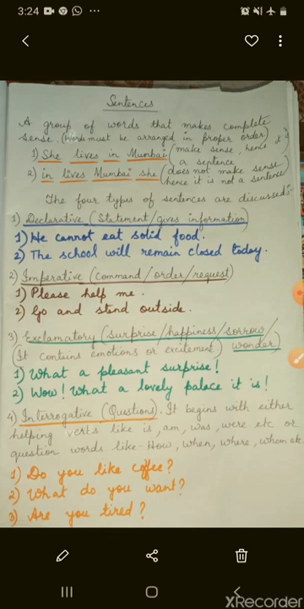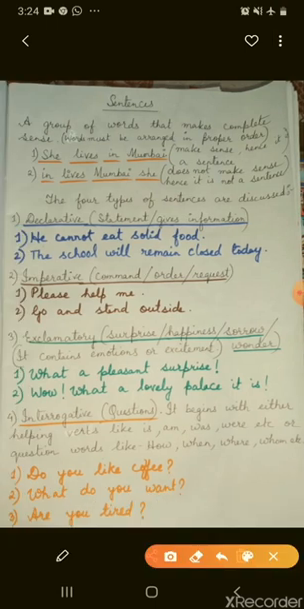Here we will discuss the 4 types of sentences. Number 1 is declarative. Declarative means statements, or the sentences which give us information. For example, the first one, he cannot eat solid food. I'm giving some information that the man or the boy cannot eat solid food. Number two, the school will remain closed today. It's also information that the school will remain closed today.